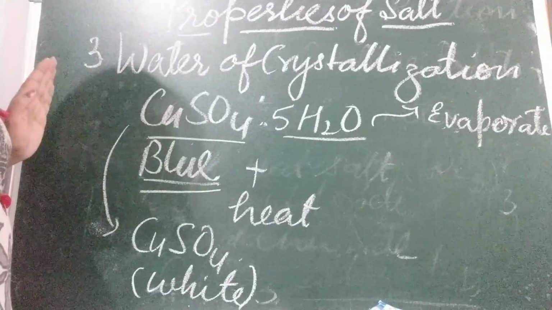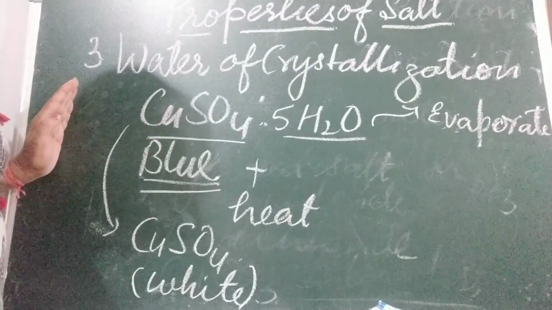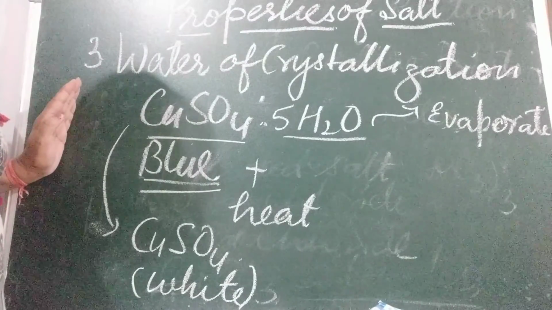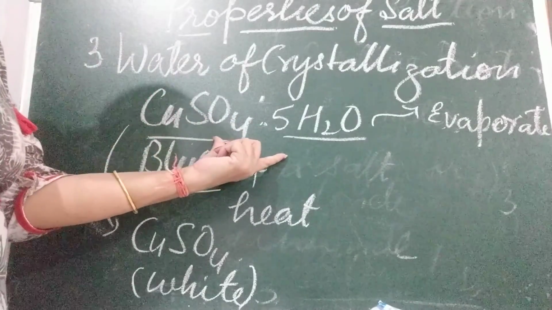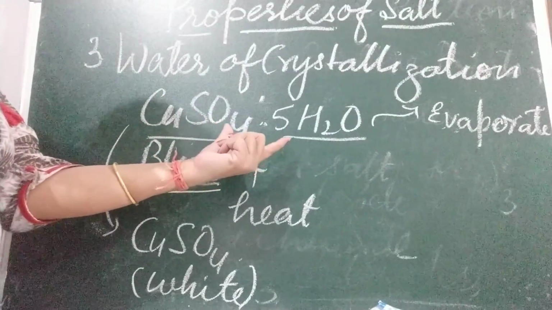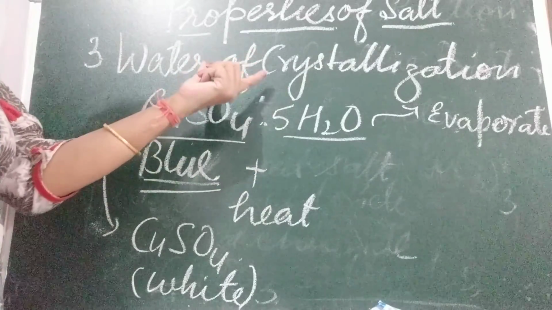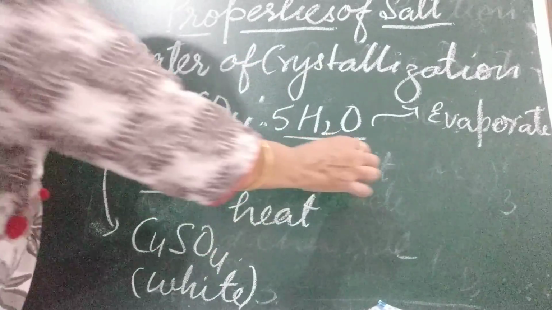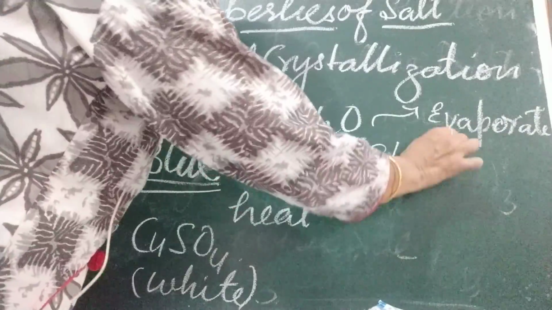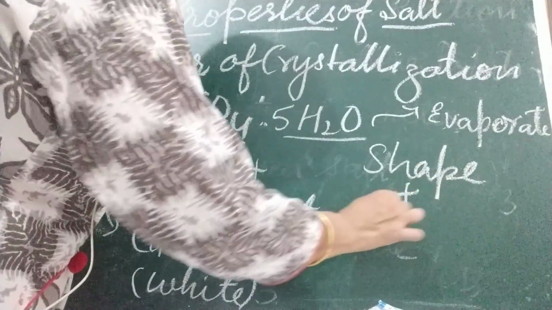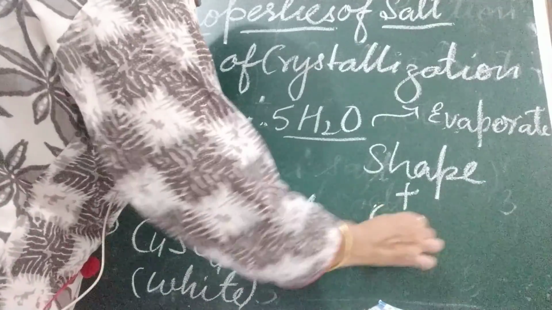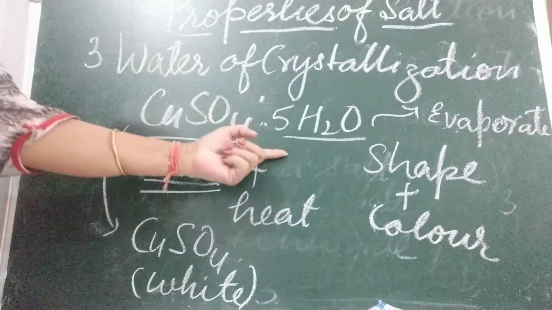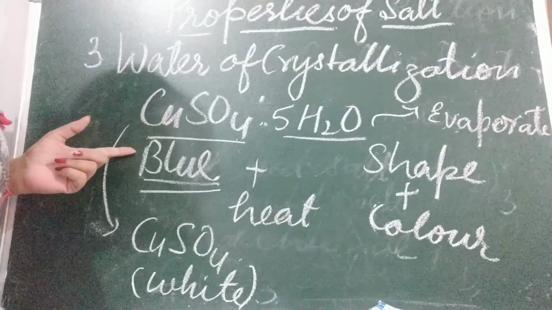So I am telling you again, in copper sulfate, this water of crystallization gives the crystal its shape. It also gives color. Water of crystallization gives shape and color. Two things you always remember. Water of crystallization gives shape and color.